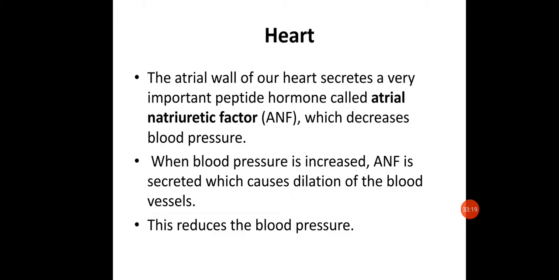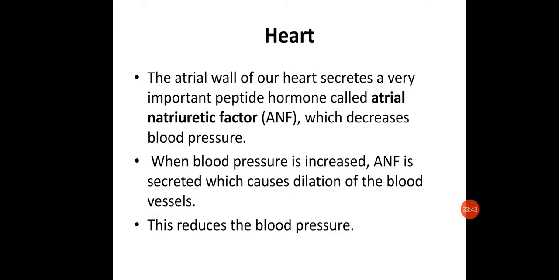When blood pressure is increased, ANF is secreted. So under high blood pressure, the atrial natriuretic factor will be secreted, which causes dilation of the blood vessels, and this will reduce the blood pressure. This ANF will be acting along with the renin and the angiotensin, which are secreted in the kidney. So let us discuss them as well.